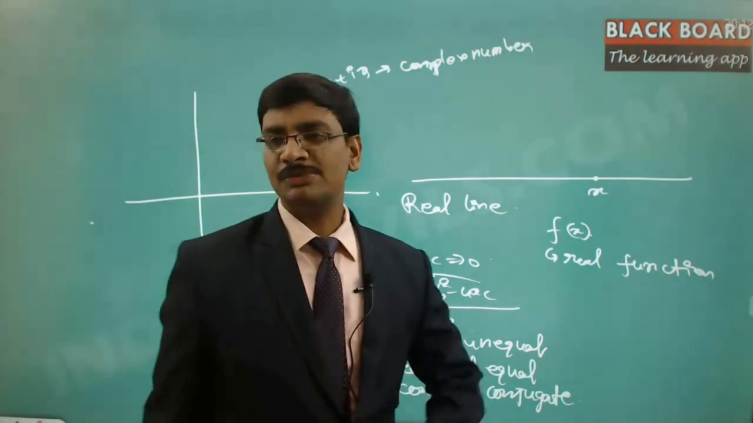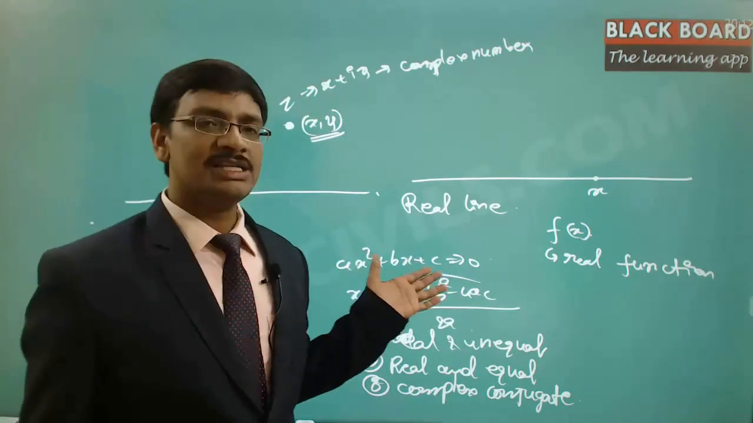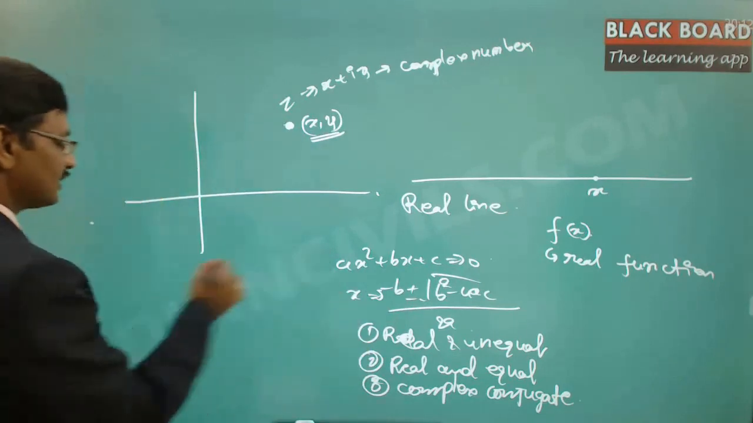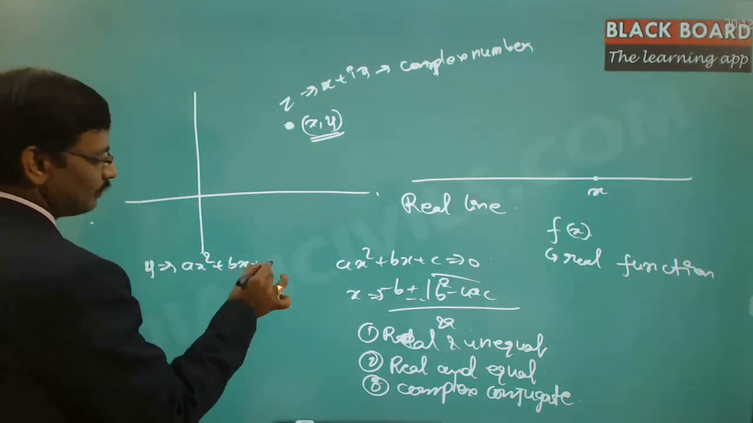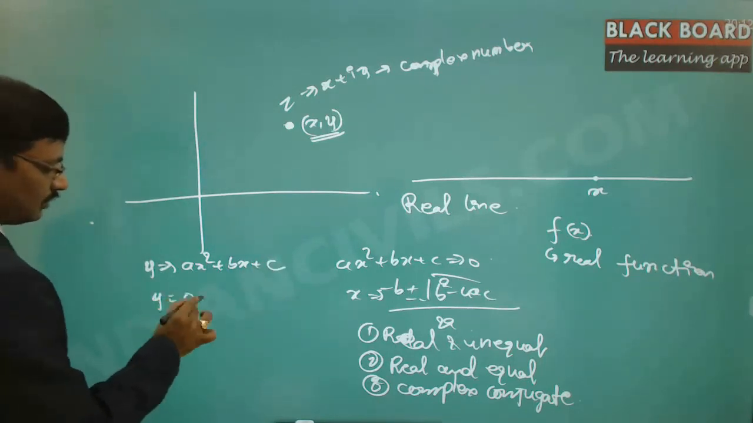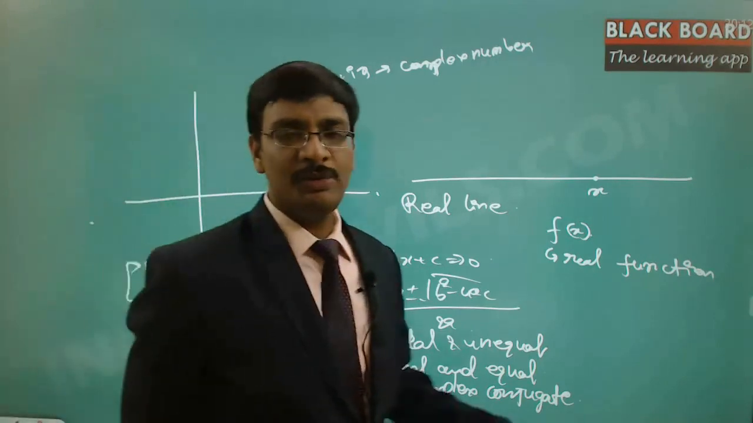Now first of all, what is meant by the solution of the equation here? Ax square plus bx plus c equal to 0 can be expressed as y equal to ax square plus bx plus c and y equal to 0. Now the intersection of these two curves will be the solution for us.